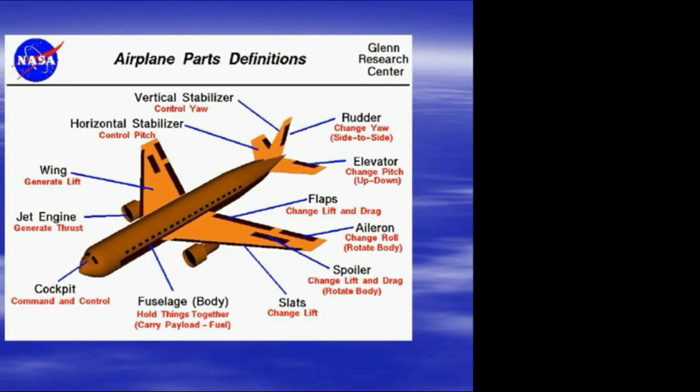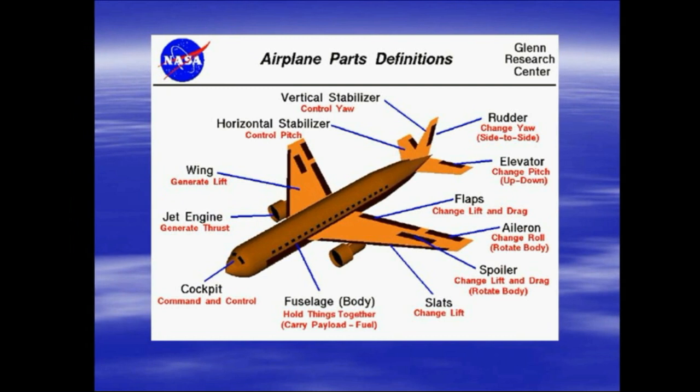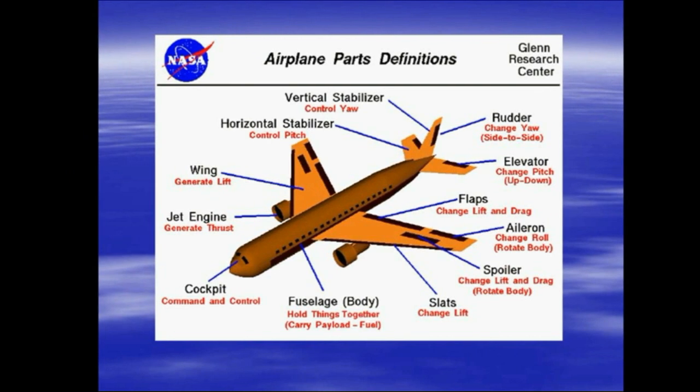Next, before getting into this, we shall see the parts of the airplane. What are all the parts of the airplane? Here you can see the cockpit. What is the cockpit? The commander or the pilot will be sitting there, and the control over the airplane is in the cockpit. And the main thing for the airplane to fly is the wings. We can see the wings here, on the left side and the right side of the body, which are used to lift the plane to a certain height.